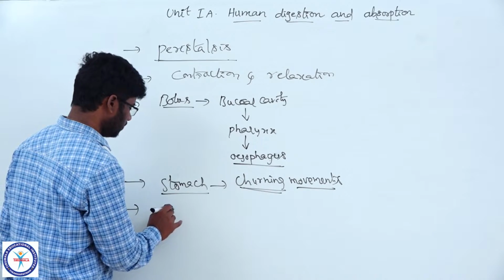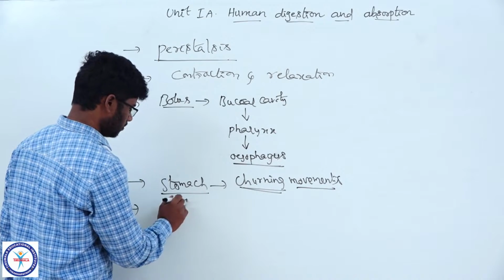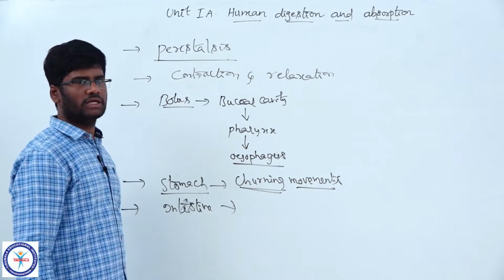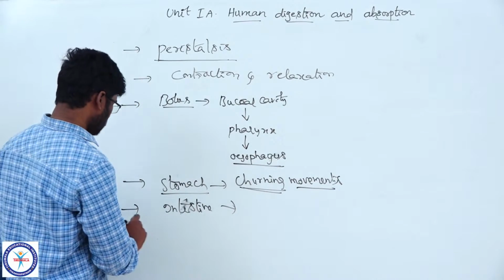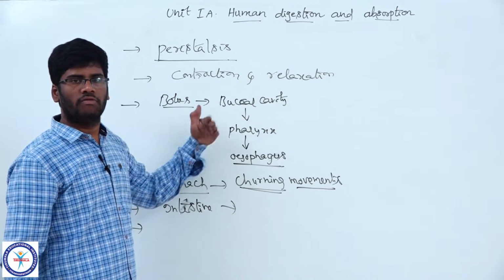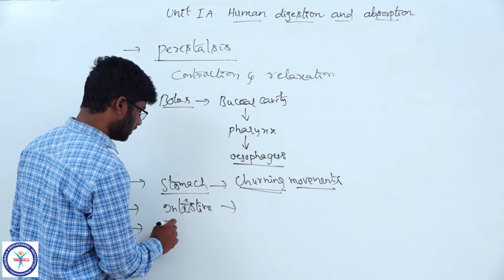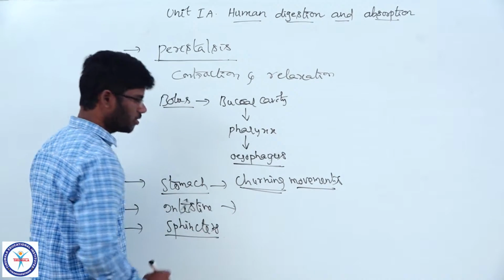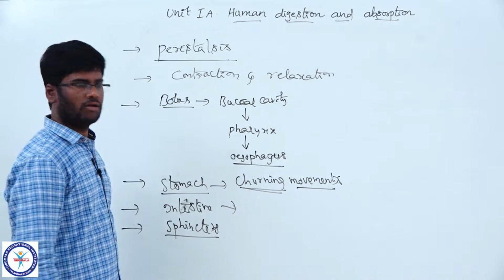But in the intestine, the peristaltic movements are very slow. Even though the peristalsis propels the food in forward direction, there are some sphincters. Various kinds of sphincters are associated with the alimentary canal, like